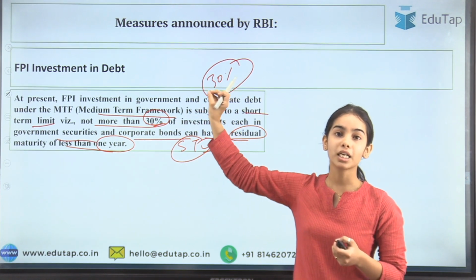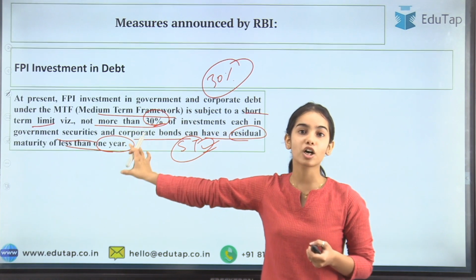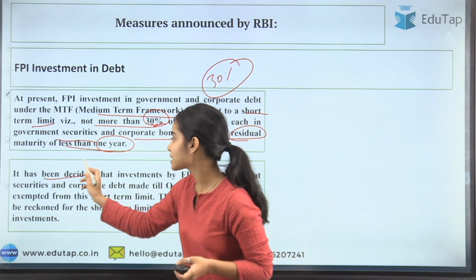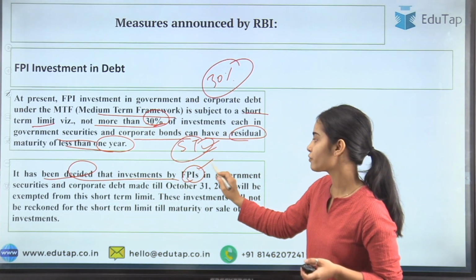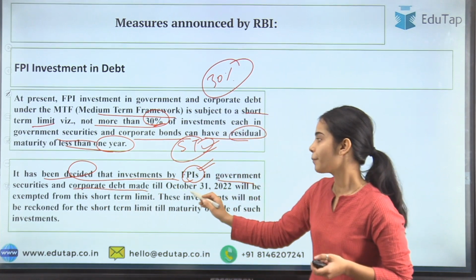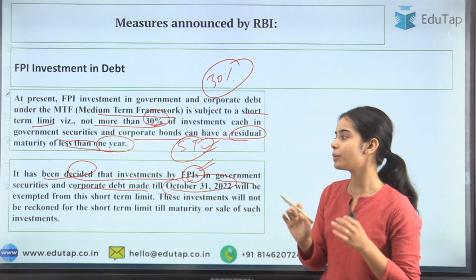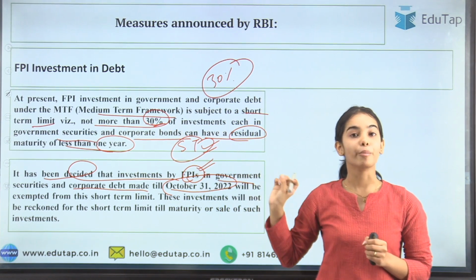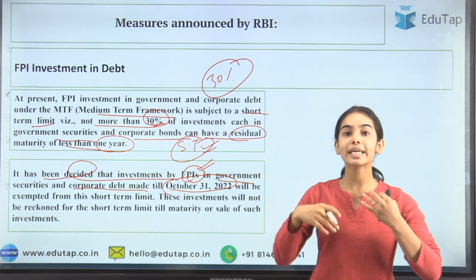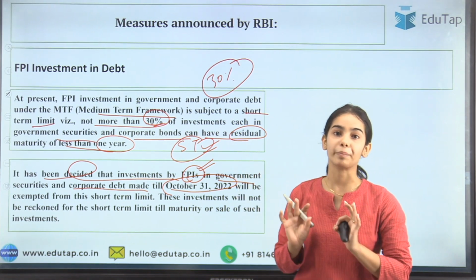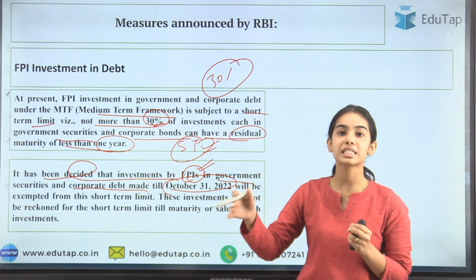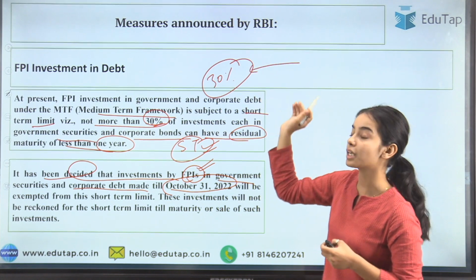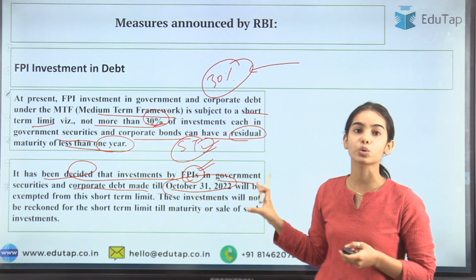You can only invest 30% each in the corporate bonds and the government securities, but this limit has been lifted. So by the RBI, it has been decided that investments by the foreign portfolio investors in the government securities and the corporate debt made till October 31, 2022 will be exempted from this short term limit of 30% on each of the corporate bonds and the government securities. Okay, understood, that now they can invest as much as they want in the short term. That is, if they want to do 50%, 60%, 70% of their total investments. Before there was a limit of 30% that could happen in the short term, but now there is no such limit.